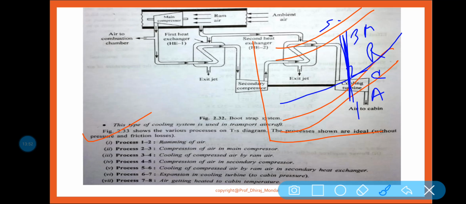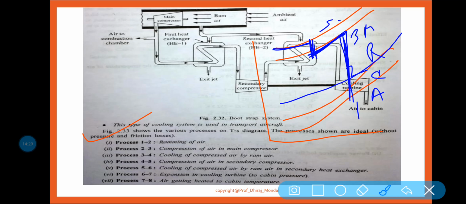Now 3 to 4 is your cooling of compressed air by ram air. By the help of the heat exchanger or ram air, the compressed air is cooling down. Then 4 to 5 is your compression of air in the secondary compressor. The air is again compressed. Then 5 to 6 is again cooling of compressed air by ram air in the second heat exchanger.